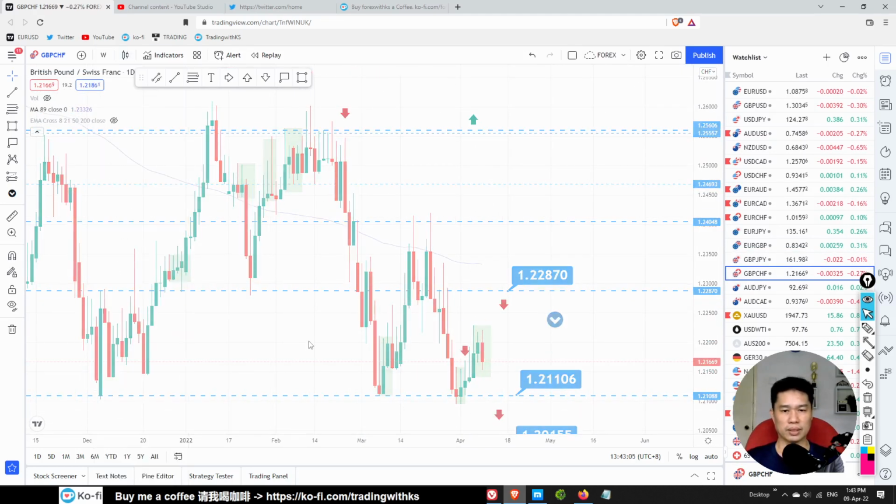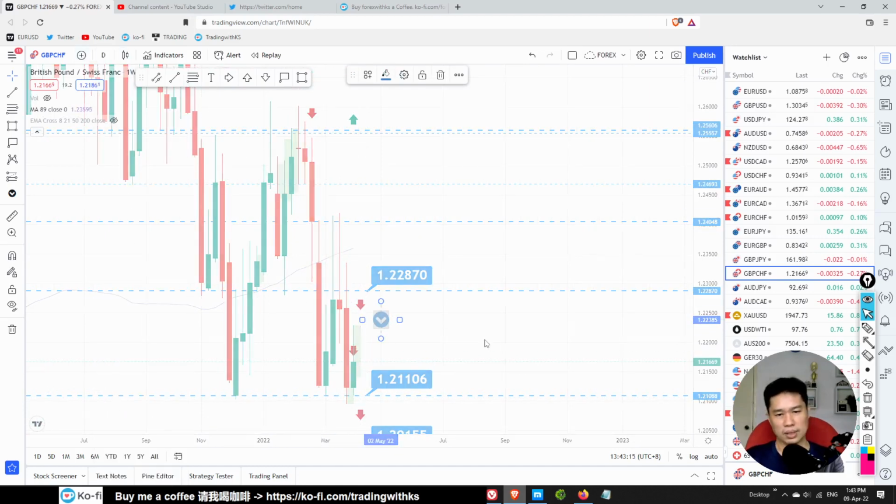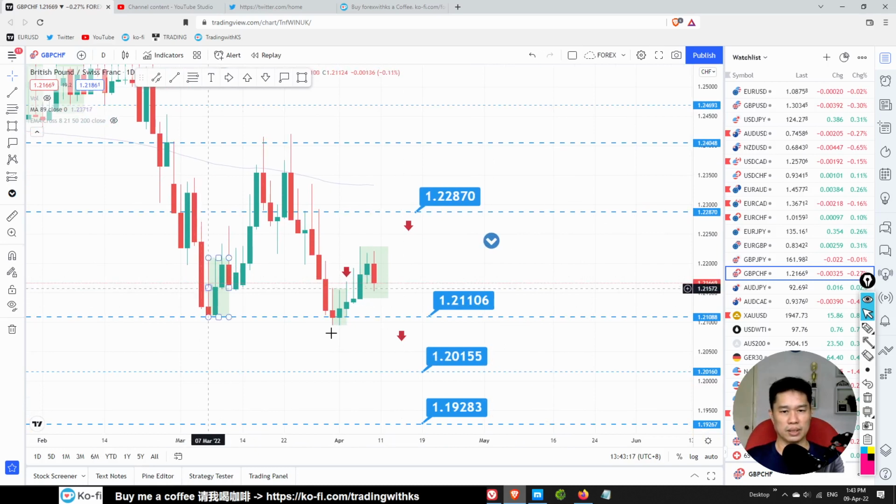Pound Swiss franc looks like a double top here. We've got bearish. The weekly still looks a bit bearish to me because there are many wicks on the top. So this one, let me see, the price is at no man's land. Probably there's nothing to execute over here. It's not at a support resistance level. Maybe there's a level over here.